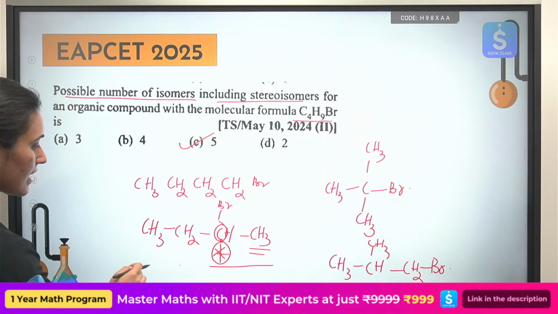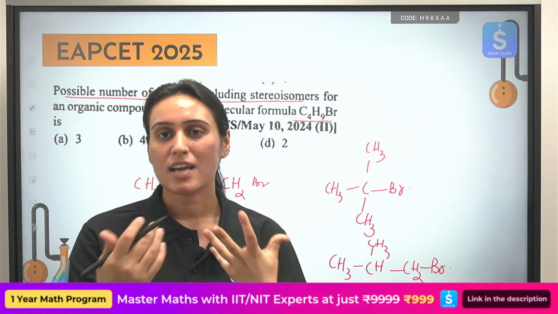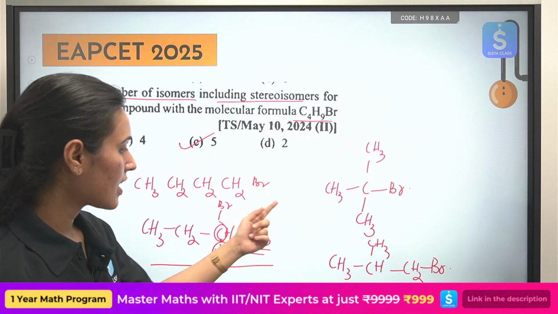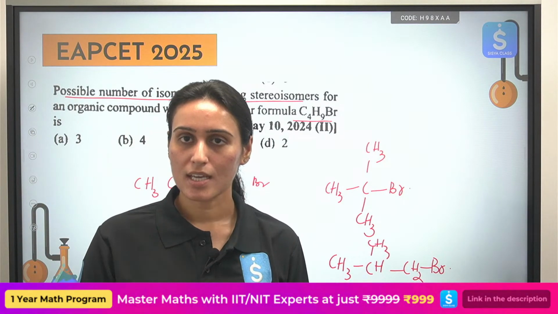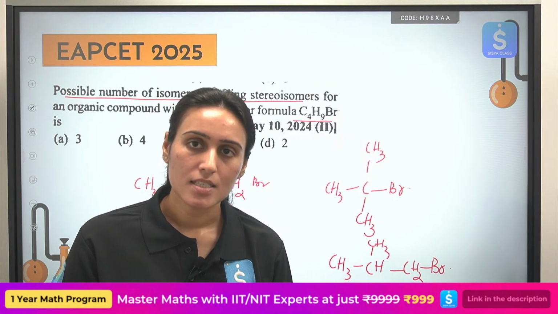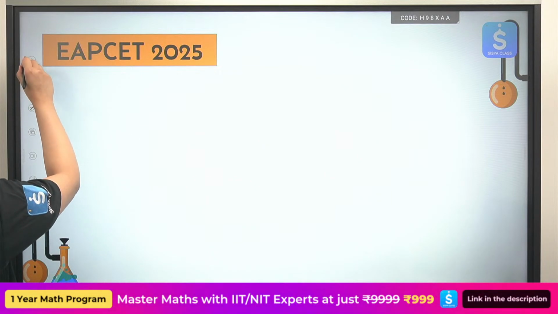Okay, so please see optical isomerism also. If it tells you to include stereoisomers... if it is written in the question that please write structural isomers only, then your answer would have been 4. Okay, so why are we writing 5? Because we are including stereoisomers. Okay, see the next question.